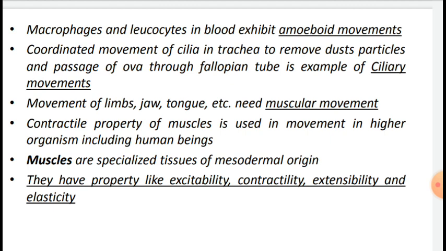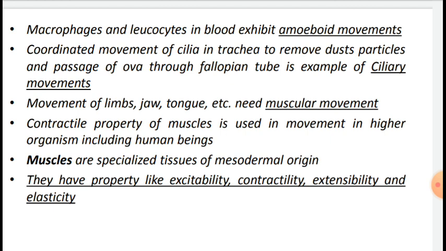Second type is ciliary movement. Now you have an idea about cilia, the ciliary structure observed in the paramecium. Ciliary movement occurs in most of our internal tubular organs, which are lined by ciliated epithelium, and that's why this movement is known as ciliary movement. Coordinated movements of cilia in the trachea help in removing dust particles and some foreign substances inhaled along with atmospheric air.